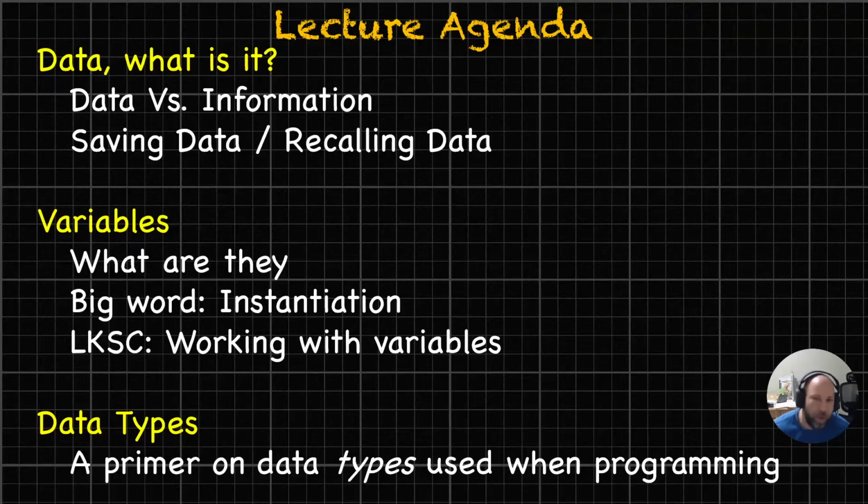Let's talk about what we're going to be getting into and dig in. The lecture agenda is going to be talking about data. We're going to talk about data versus information, saving data and recalling data in theory, and we're going to cut it off here. Then the next video will be all about variables, and we'll talk about what those are, and some terms that we need to know when we're talking with our programmer friends and colleagues. We're also going to kick some code. We're going to figure out how to instantiate, how to create a variable, how to assign data to a variable, all that fun stuff.